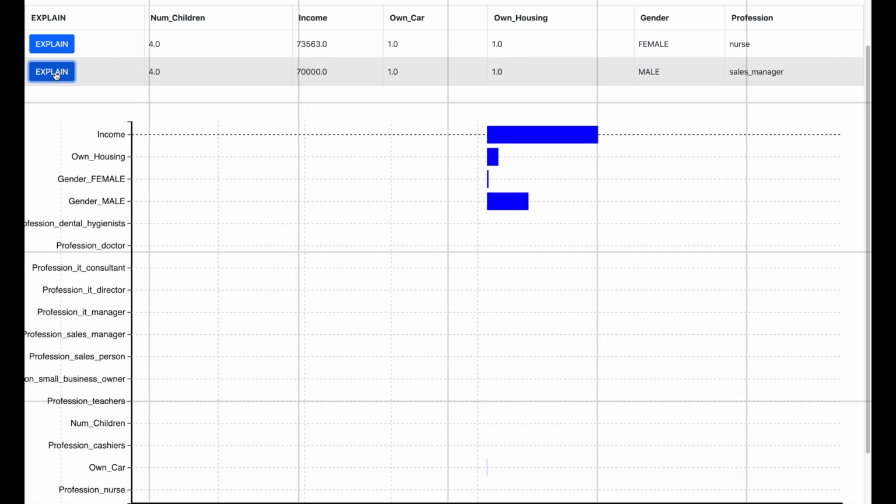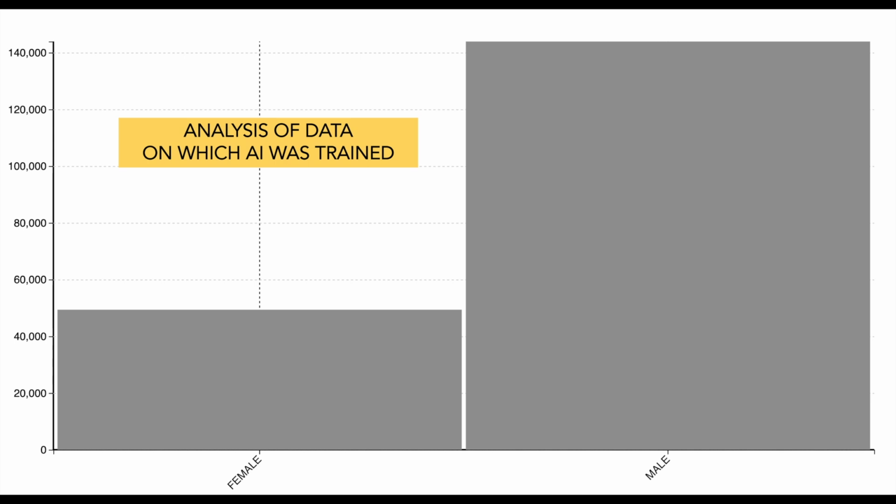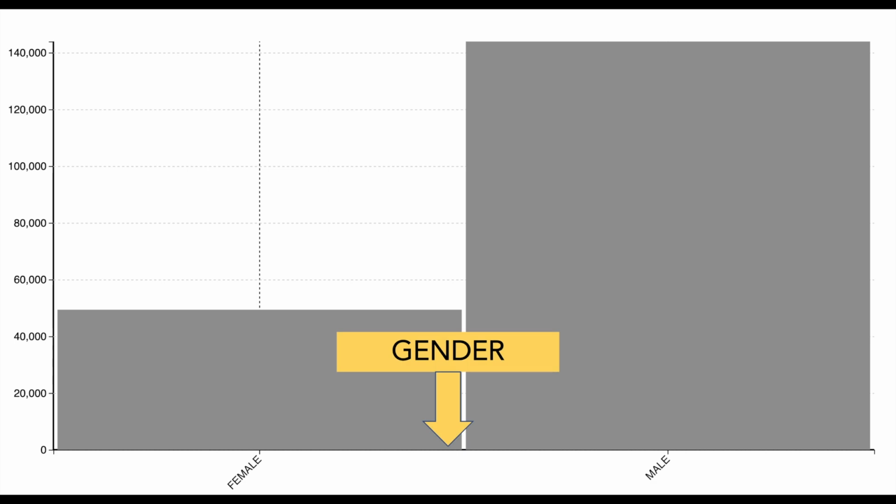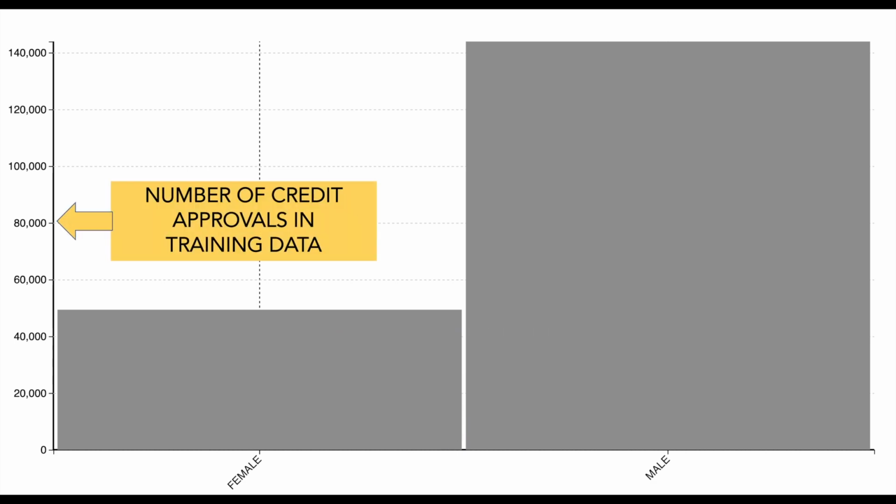Now let us see why this is happening. You see a bar plot of the data on which the AI was trained. The x-axis is the gender and the y-axis is the number of credit loan approvals in the training data for the AI. The number of male applicants which were approved in the training data is almost about 3 times more than the female applicants. This is called bias and it is leading to this unethical AI.